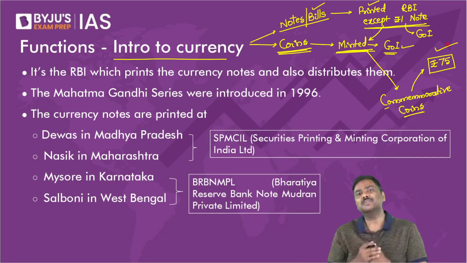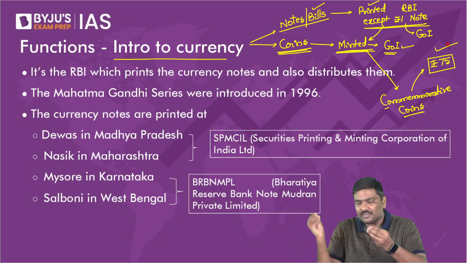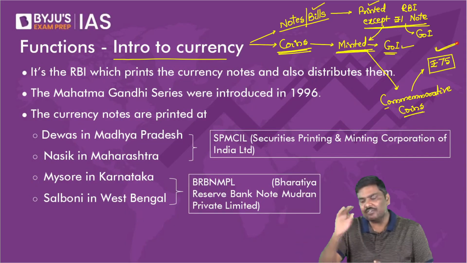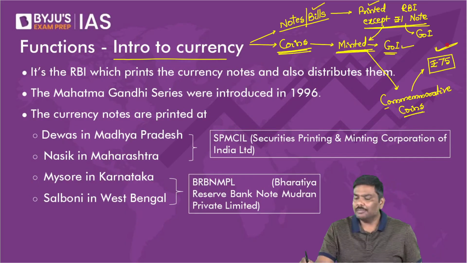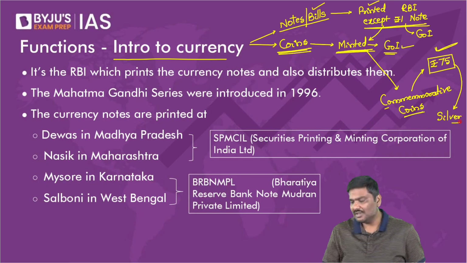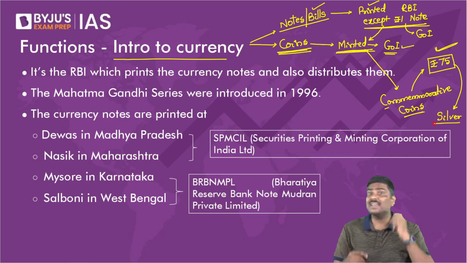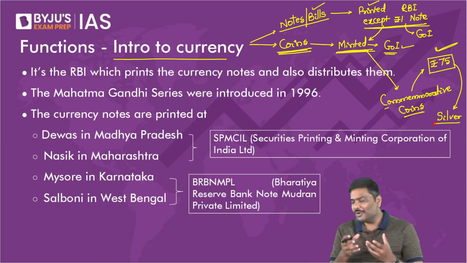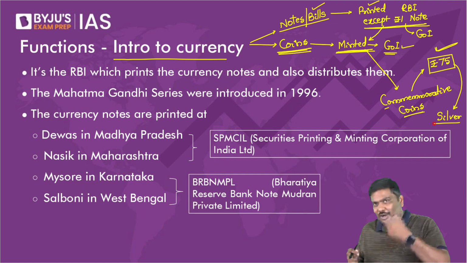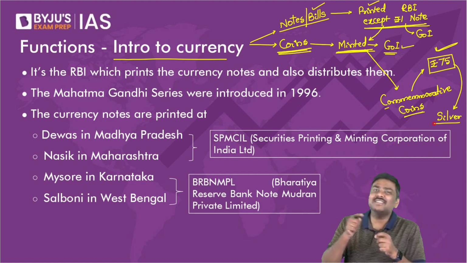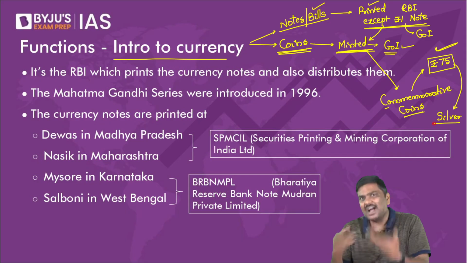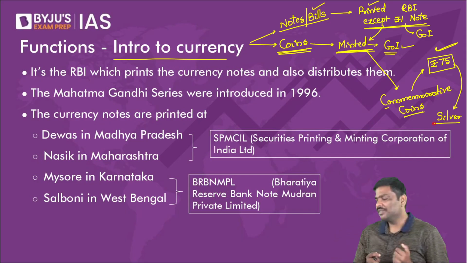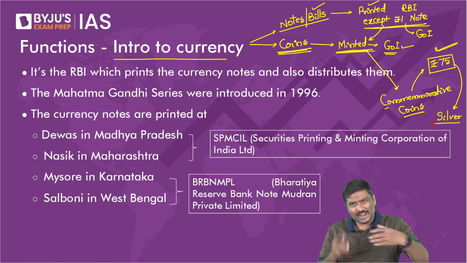But please understand the next point. There are various metals which have been used to manufacture this 75 rupee coin. For example, a certain amount of silver has been used to manufacture the 75 rupee coin. Now, please tell me, if you look at the market price of silver, don't you think the intrinsic value of the coin will be much, much higher than 75 rupees? I hope you understand this, right? Is only silver used? No, there are many other metals also.